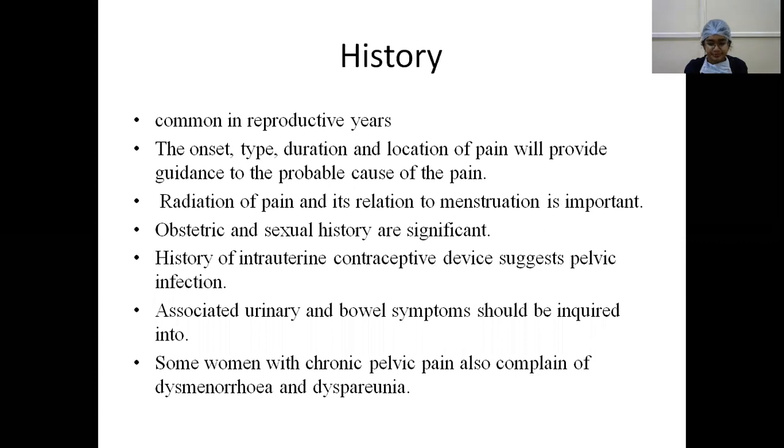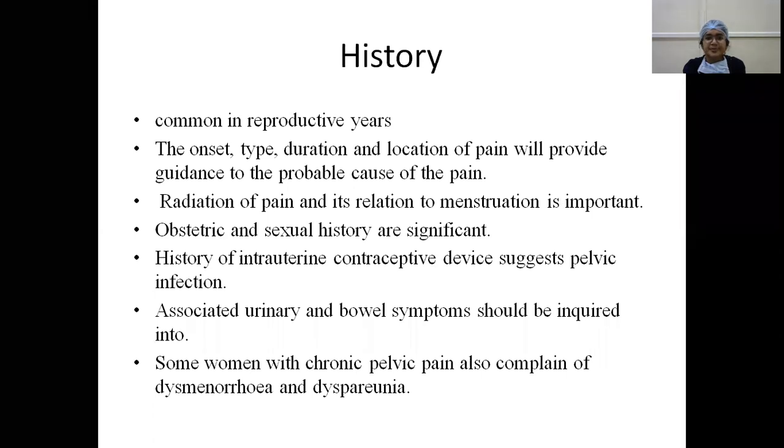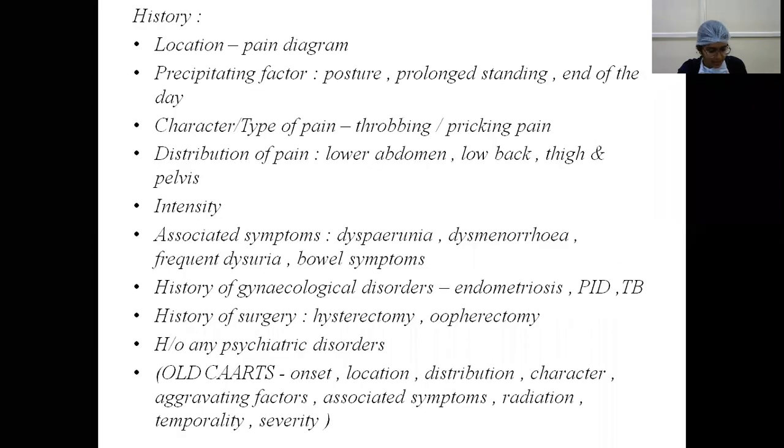So, history. When we take the history, age of the patient: it is common in the reproductive age group. The onset, type, duration, and location of the pain will provide guidance to the probable cause of pain. Radiation of pain and its relation to menstruation is also important. Obstetric and sexual history are significant. History of intrauterine contraceptive devices suggests pelvic infection, and associated urinary and bowel symptoms should be inquired. Some women with chronic pelvic pain also complain of dysmenorrhea and dyspareunia.